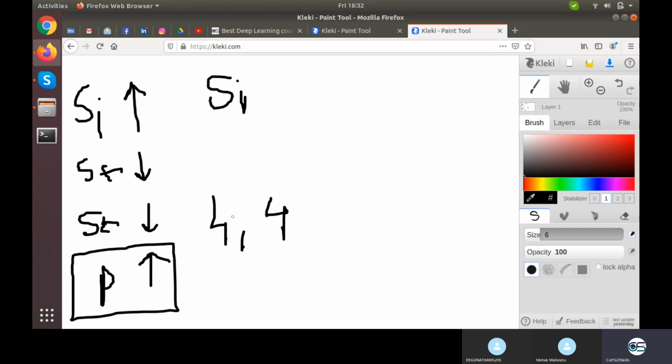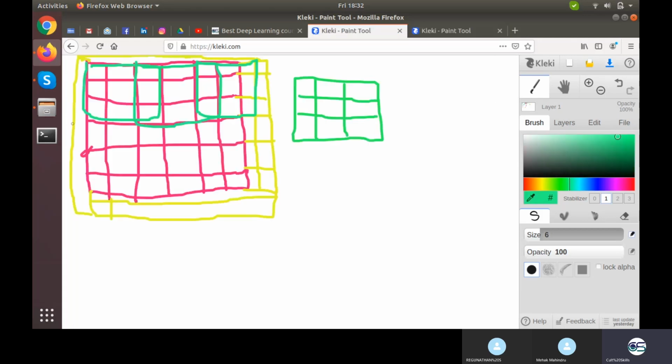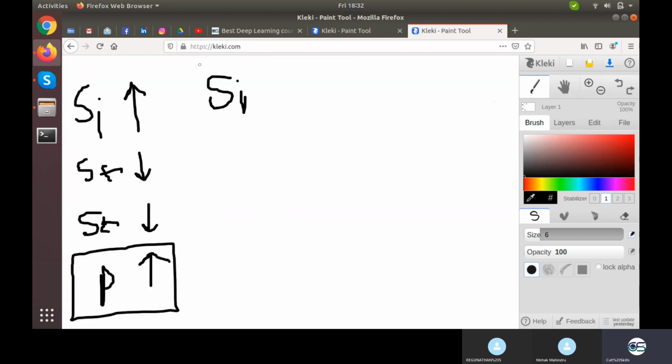So 4 here, 4 here, 4 here and 4 here. How many columns would be increased? Basically 8. Do you understand this? So I'll call this 2p, added to the size of image, which is just our existing size of image.